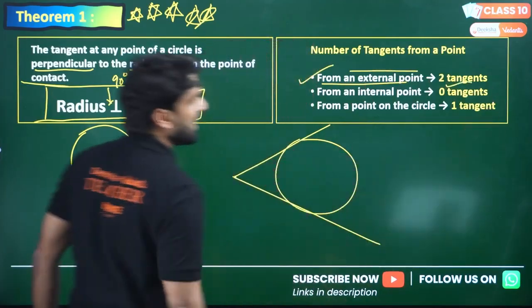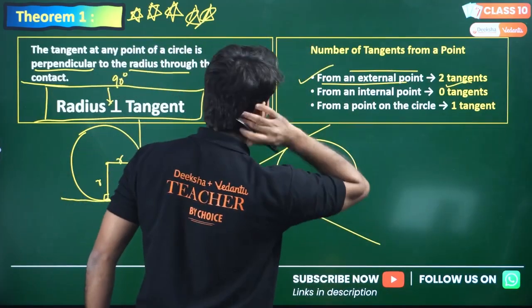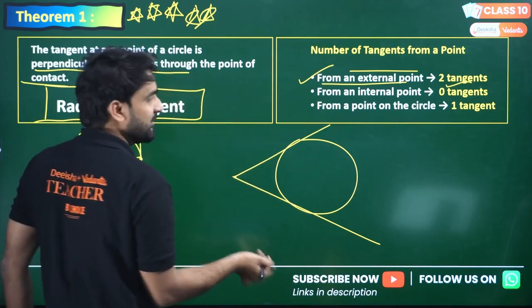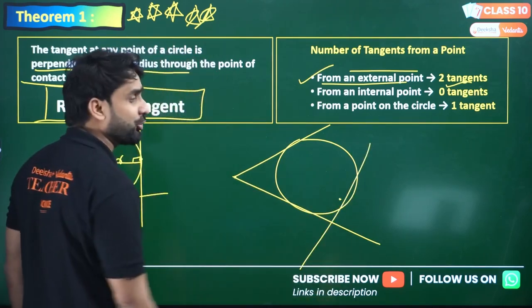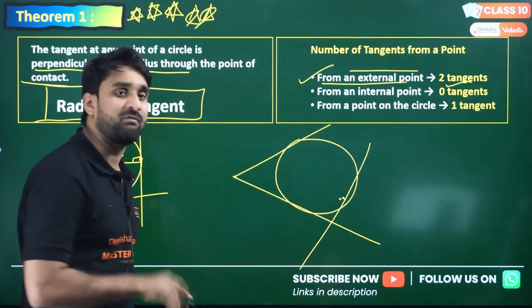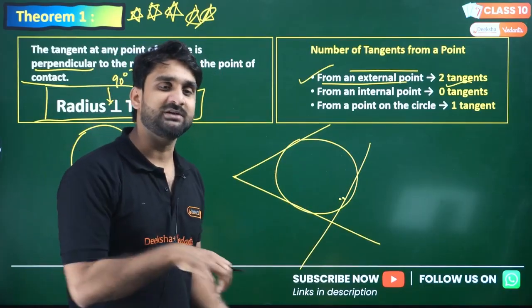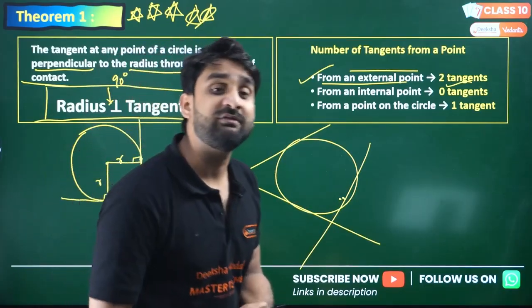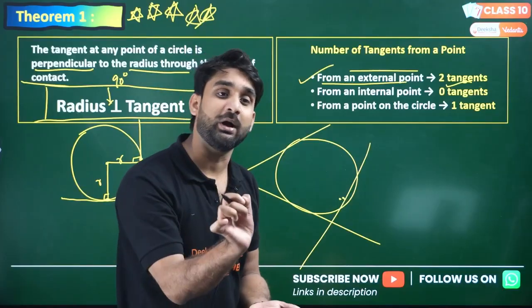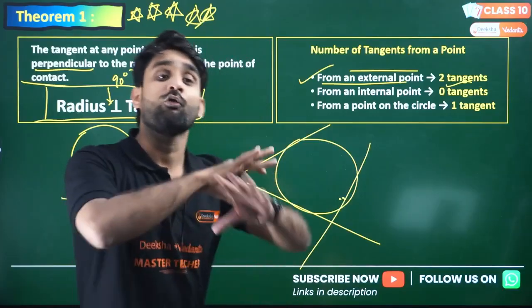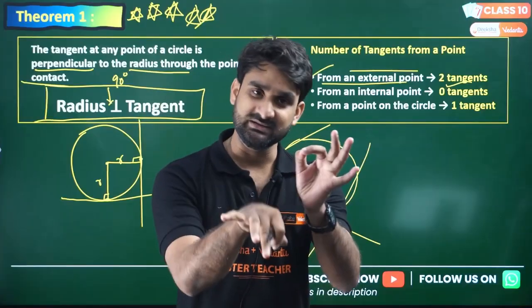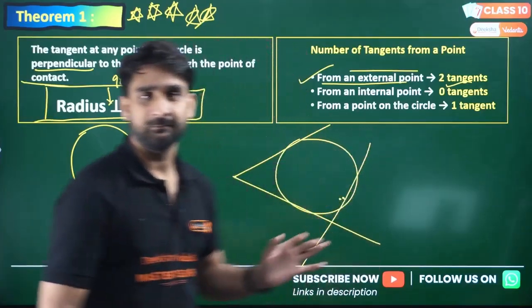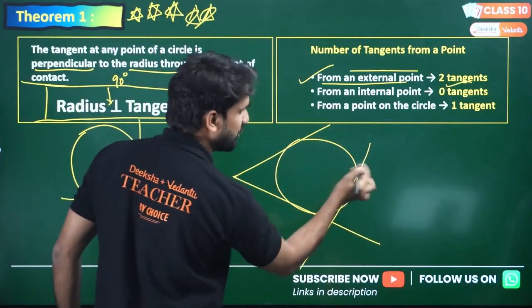How many tangents can we draw from an internal point? If the point is inside the circle, how many tangents? No tangents we can draw. If the point is inside the circle, we cannot draw any tangent, because the definition of a tangent is the line which touches the circle. If the point is inside, the line will be intersecting, right? The line will be intersecting, so zero tangents.